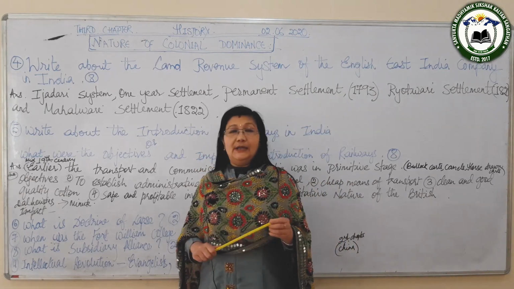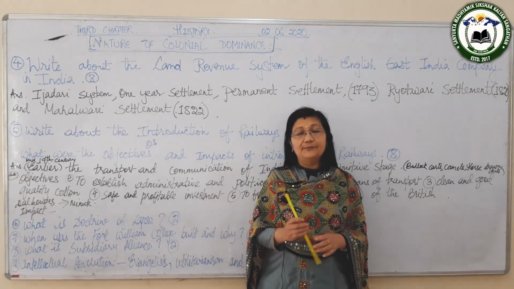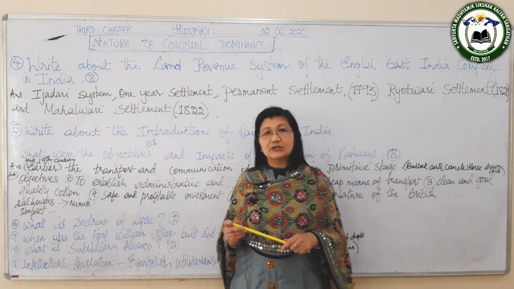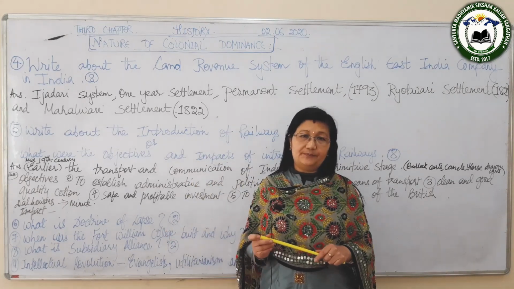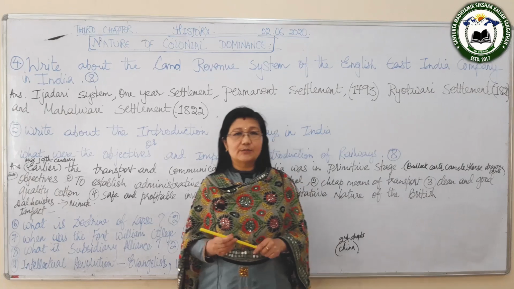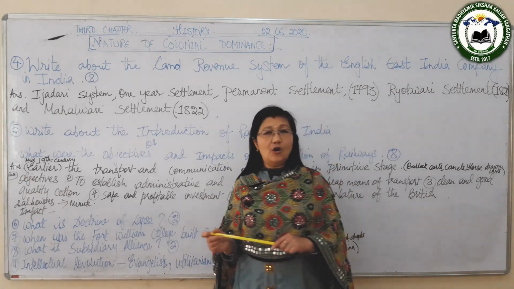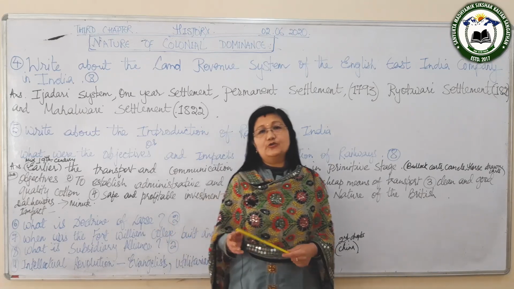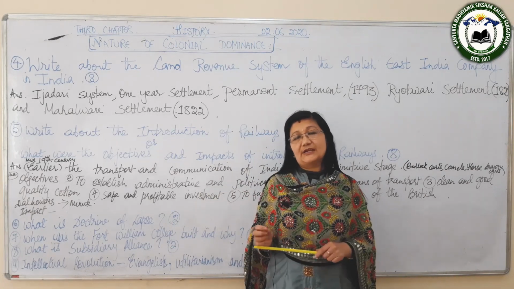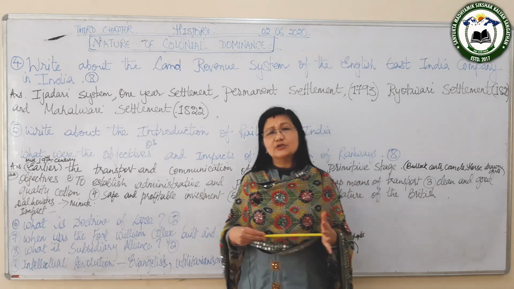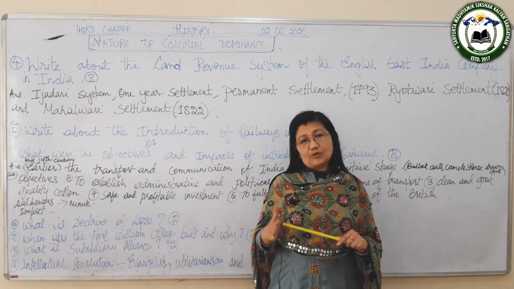So, in the middle of the 19th century, the transport and communication system of India was in a very undeveloped state. It was in a primitive stage because they used bullock carts, camels, and horse-drawn carts for transport and communication. And the British also did not care about the modernization of the transport system.